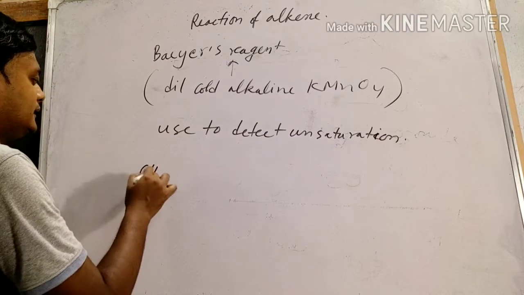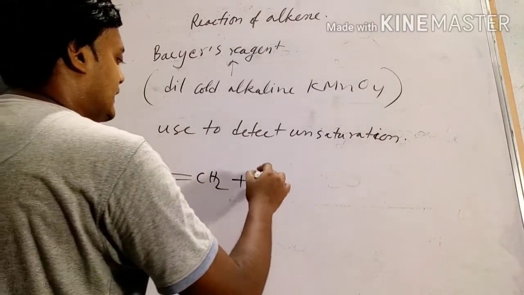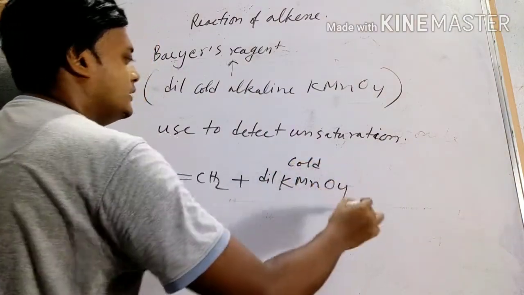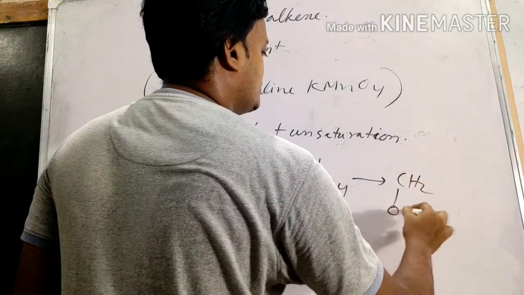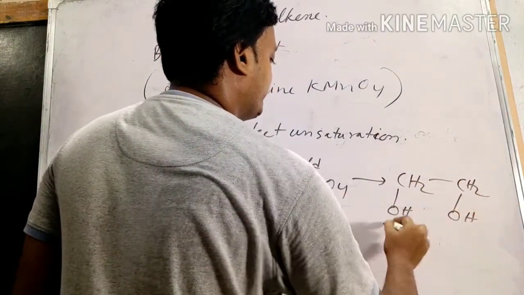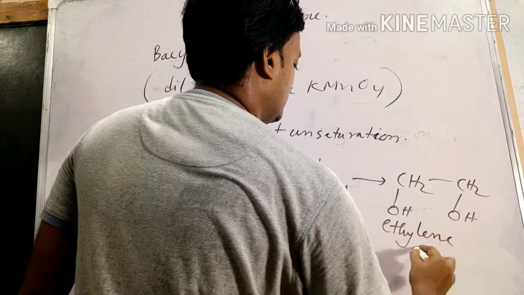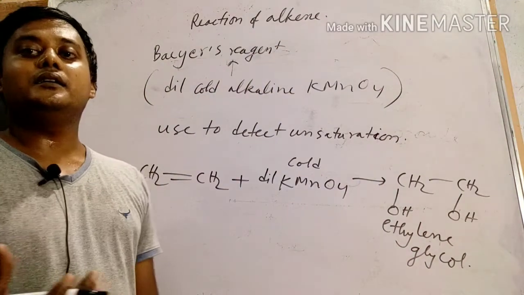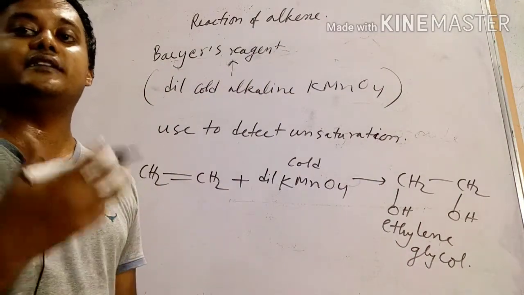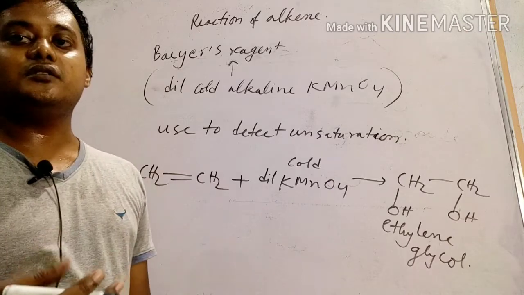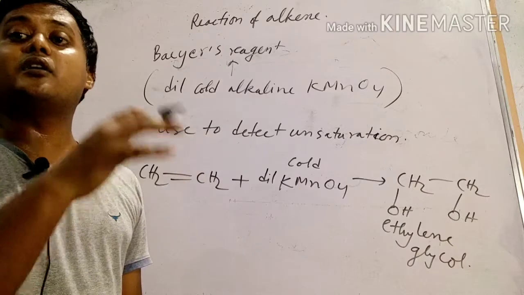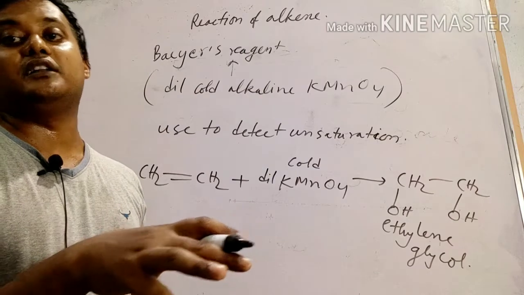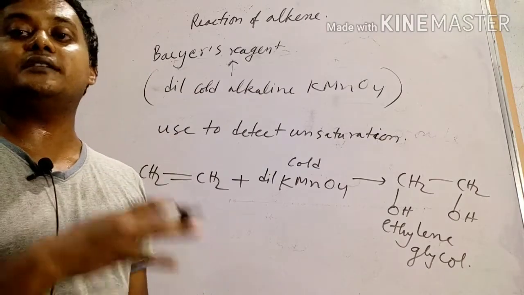What happens? In alkene, if we add dilute cold KMnO4, ethylene glycol, CH2OH-CH2OH, will form. And due to that, the pink color of KMnO4 is discharged. So how do we detect unsaturation? If we add Baeyer's reagent and the compound discharges that violet color, then the hydrocarbon contains a multiple bond. So Baeyer's reagent is used to detect unsaturation.